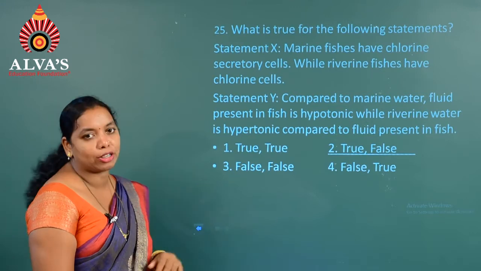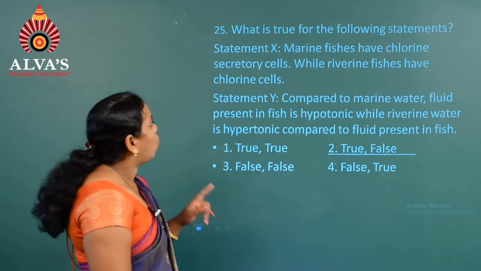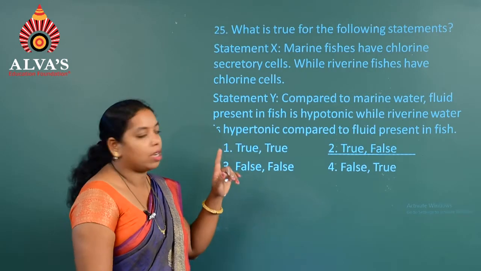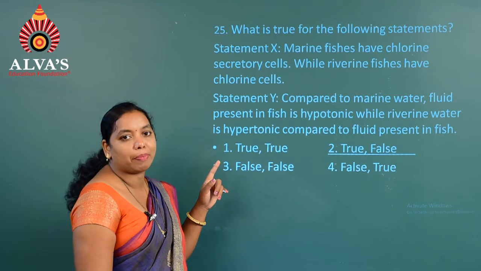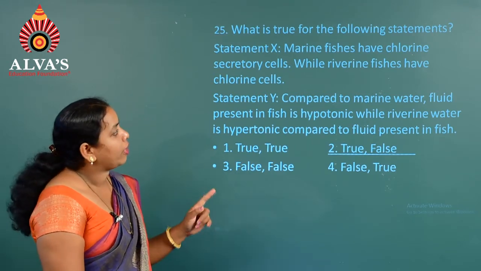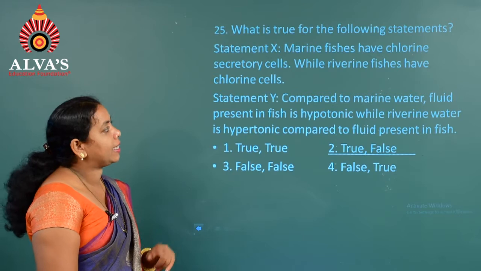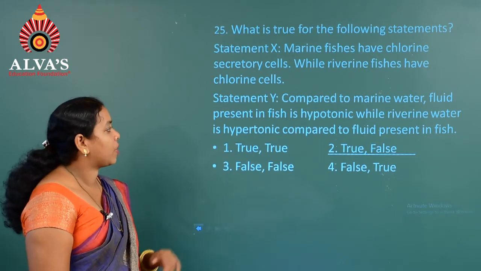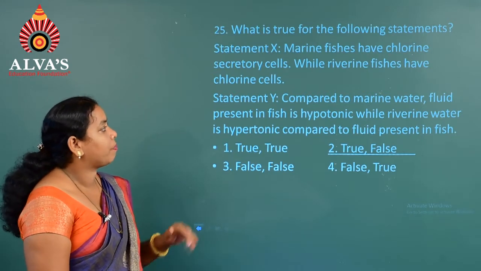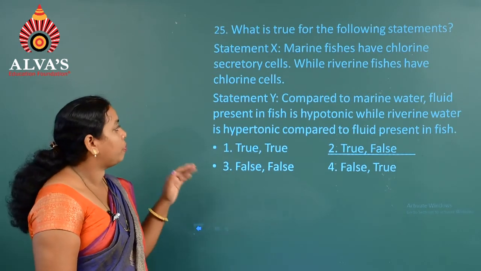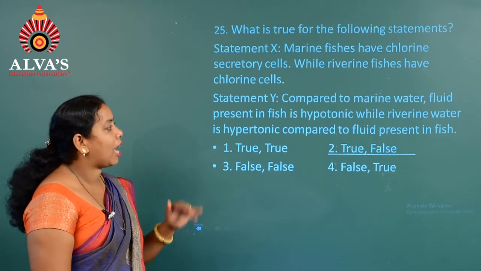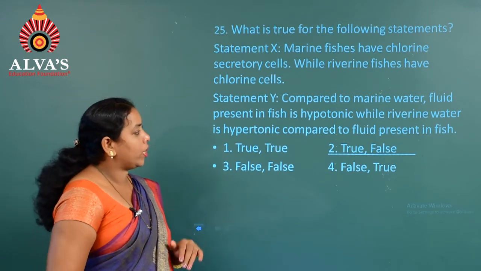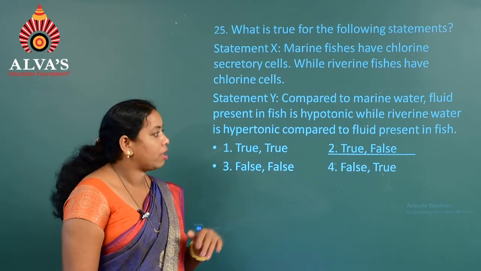Moving on to the next question, that is question number 25. What is true for the following statements? The first statement, or we can represent it as statement X, is: marine fishes have chlorine secretory cells while riverine fishes have chlorine cells. Whereas statement Y is: compared to marine water, fluid present in fish is hypertonic, while riverine water is hypertonic compared to fluid present in a fish.